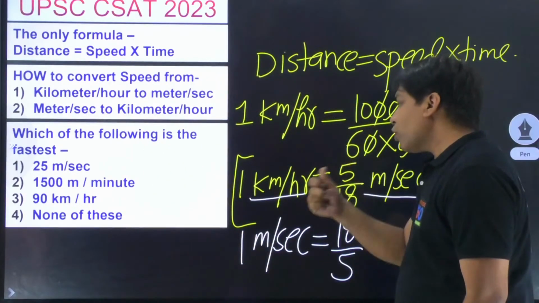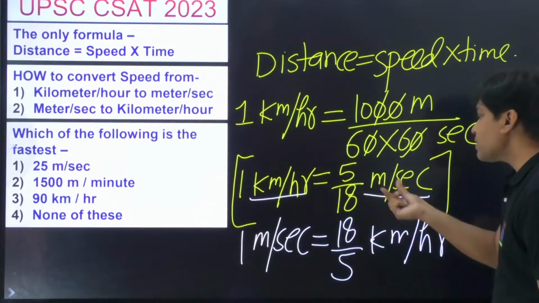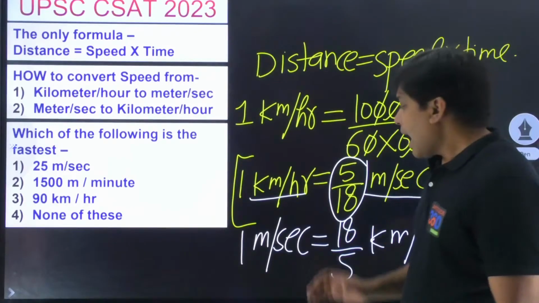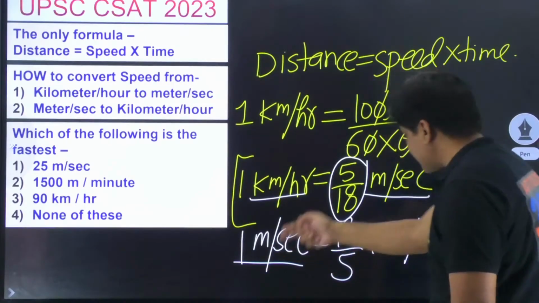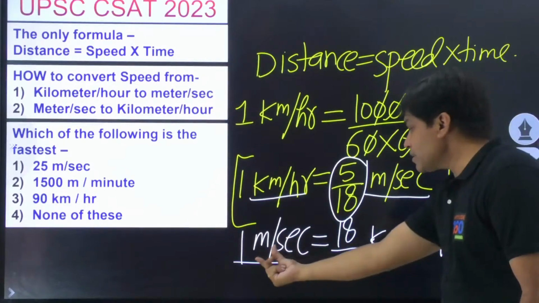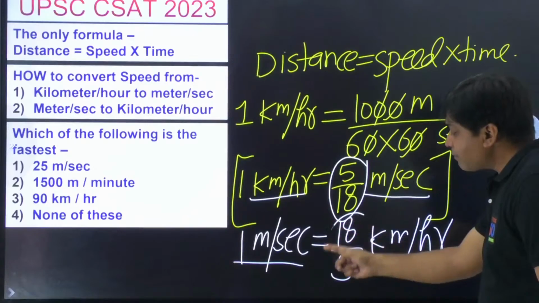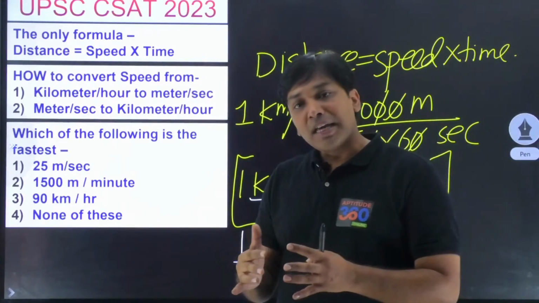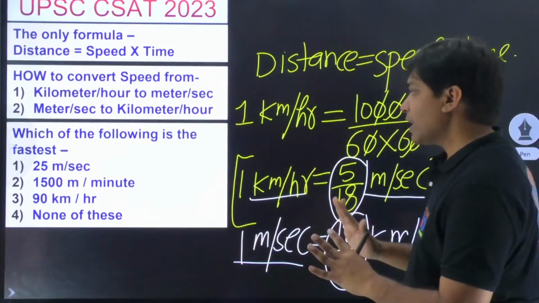So if you're going from kilometer per hour to meter per second, the multiplying factor out here is 5 by 18. Whereas if you're going from meter per second to kilometer per hour, going from smaller to larger, it will have to be 18 by 5 kilometer per hour. Is that okay?